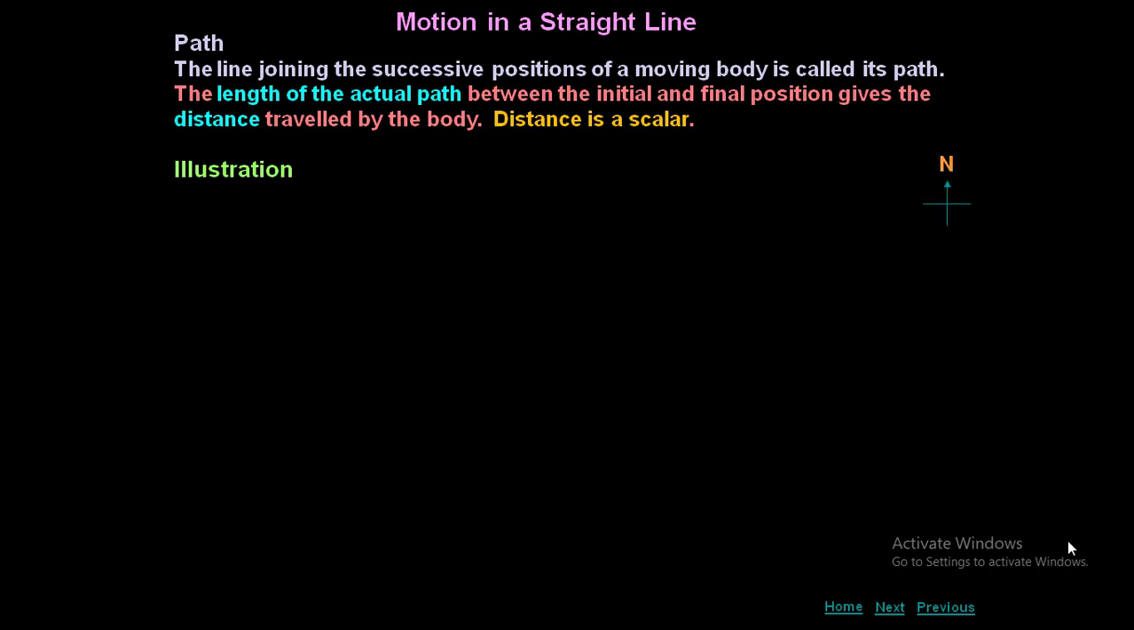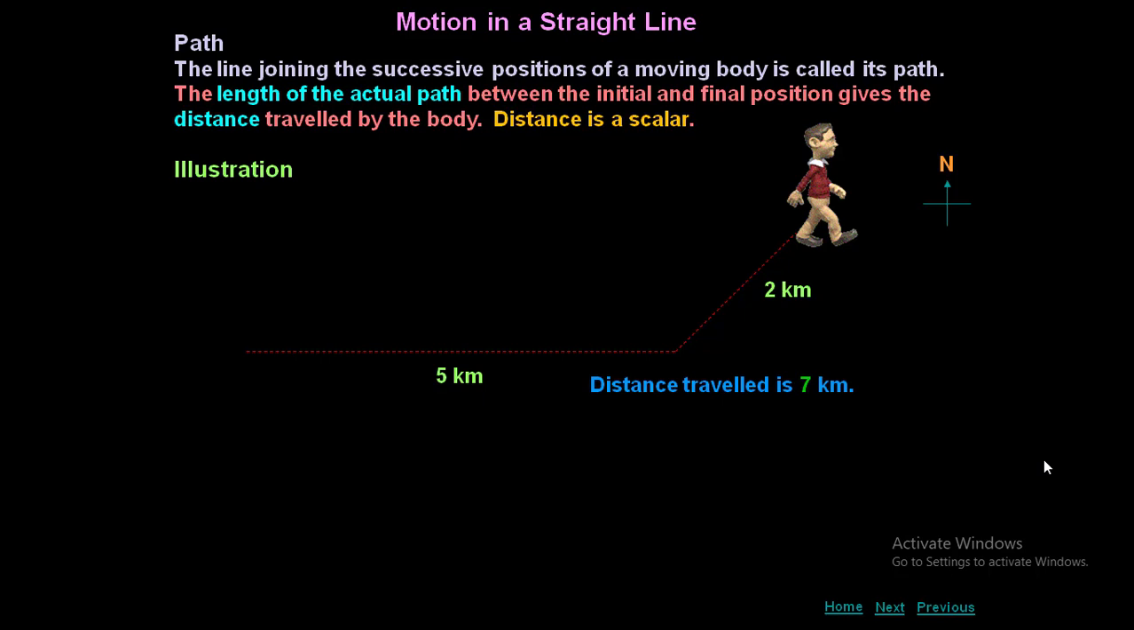Illustration. That is north direction, so definitely this will be south, this is east and this is west. There is a man who is walking. So if you see, the man has walked towards east 5 kilometer and then 2 kilometer. So what is the total distance traveled by the person? The distance traveled by the person is 7 kilometer, because along whichever path the person has traveled, we have to measure the length of the actual path followed.